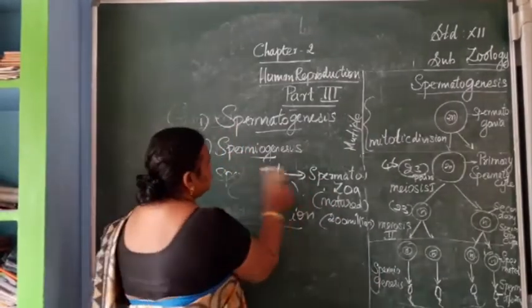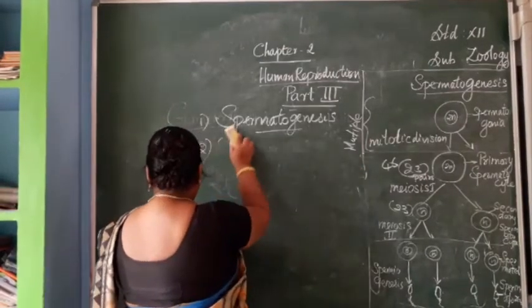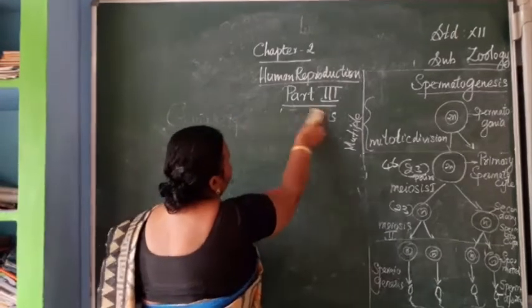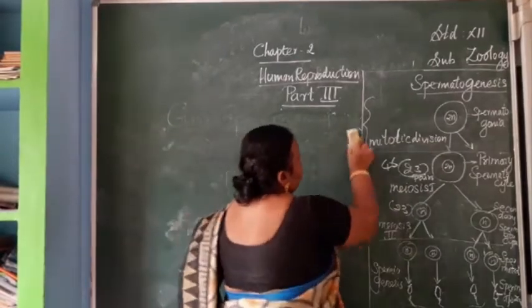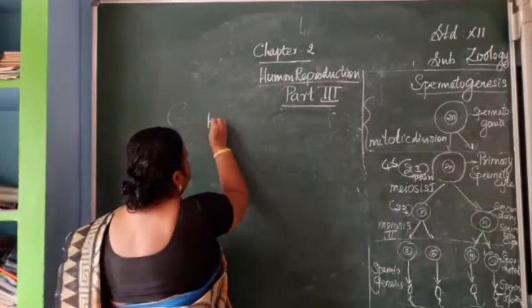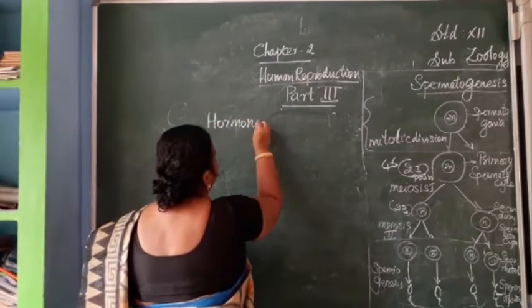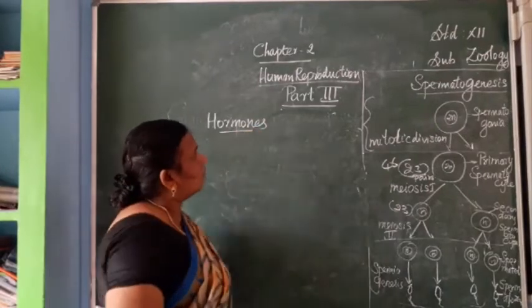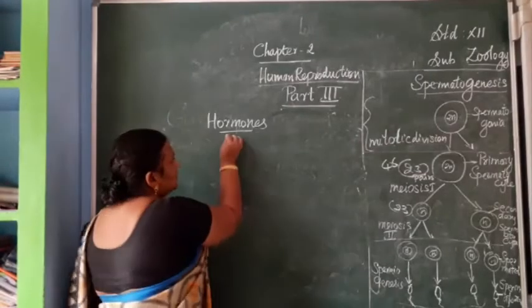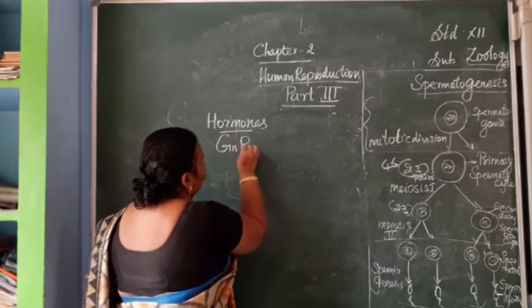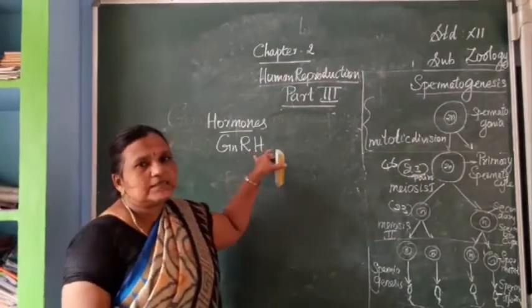Next one, hormones which are involved in the spermatogenesis. First hormone is GnRH, gonadotropin releasing hormone.